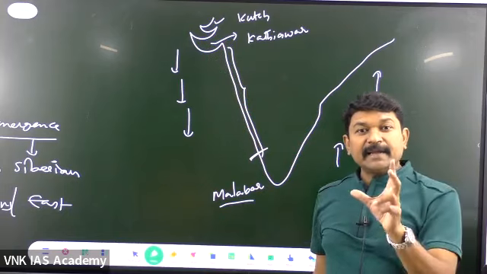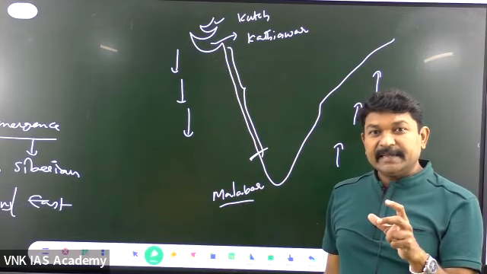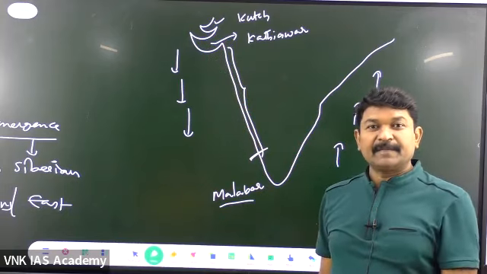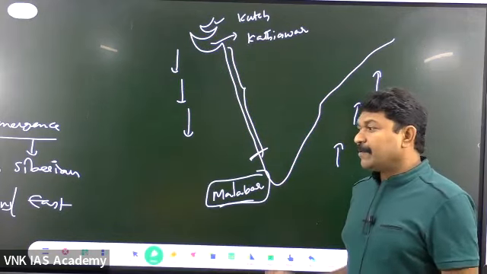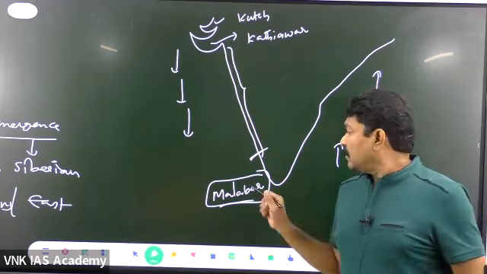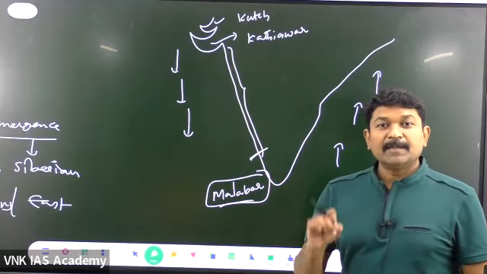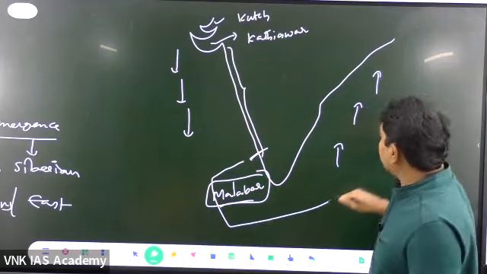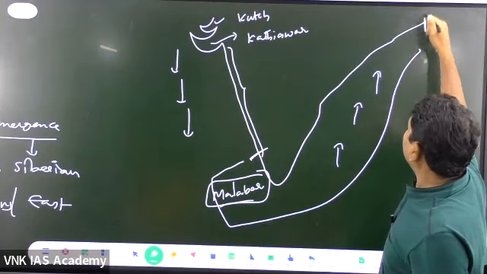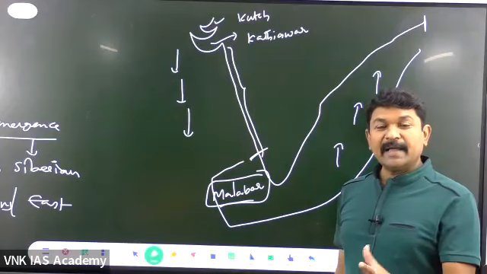There are certain areas where emergence is happening. The best example is the Malabar coast.